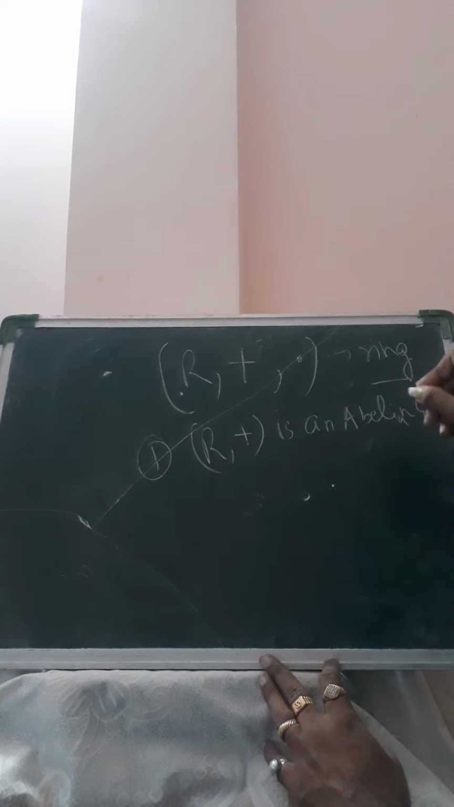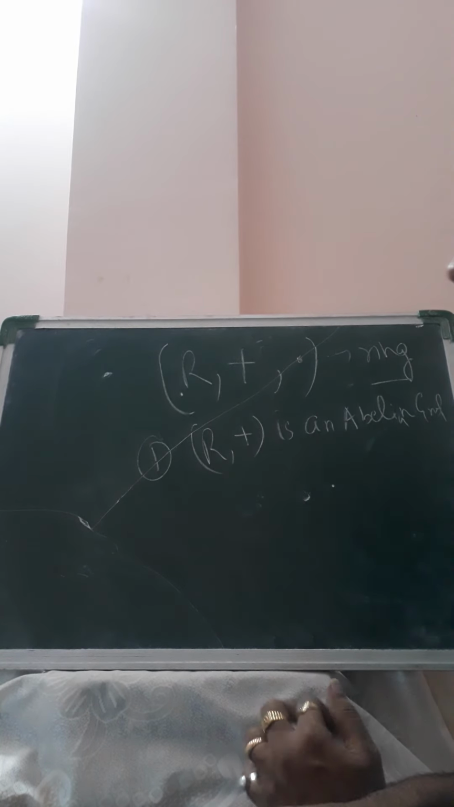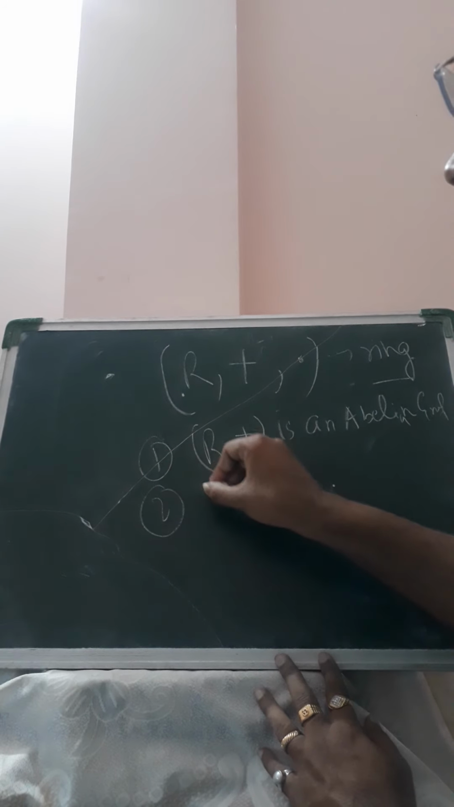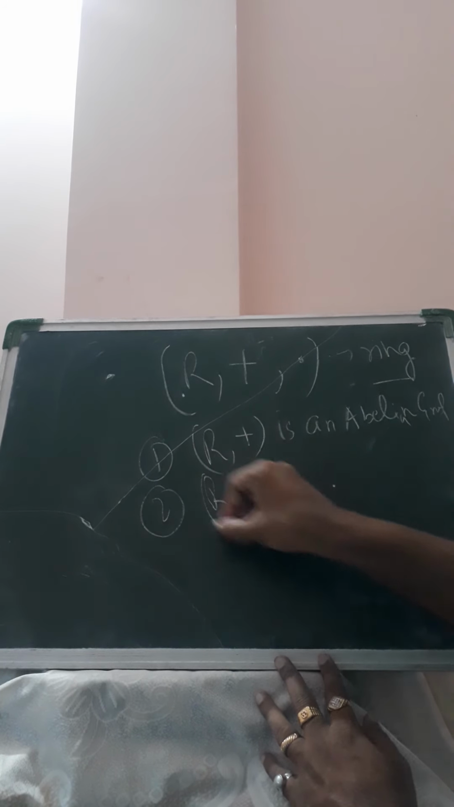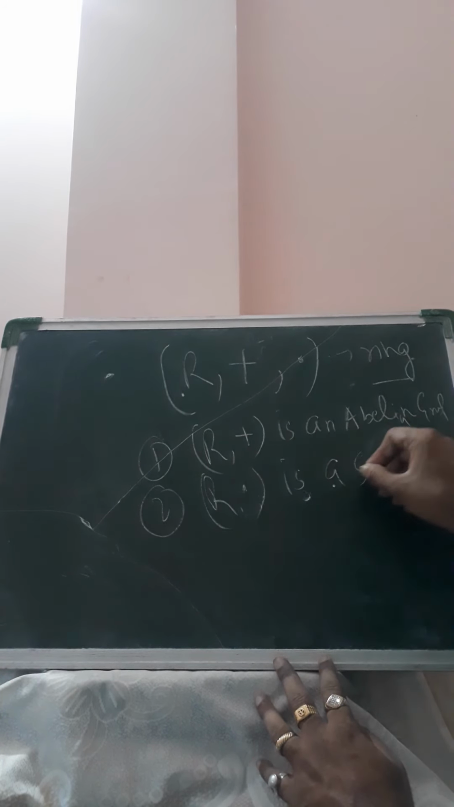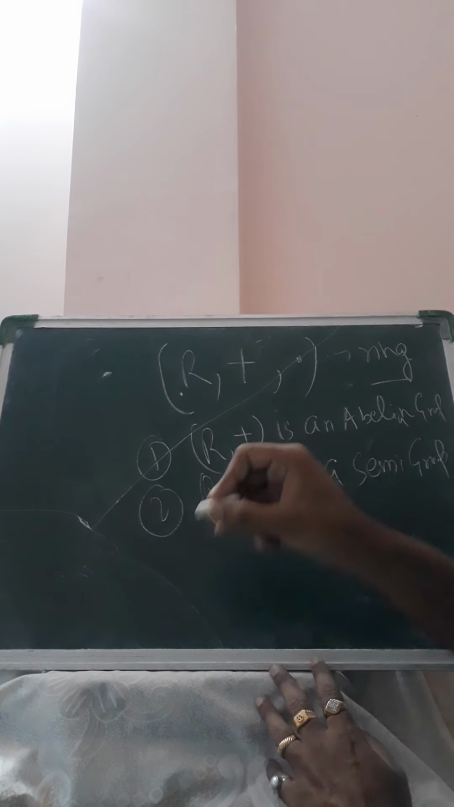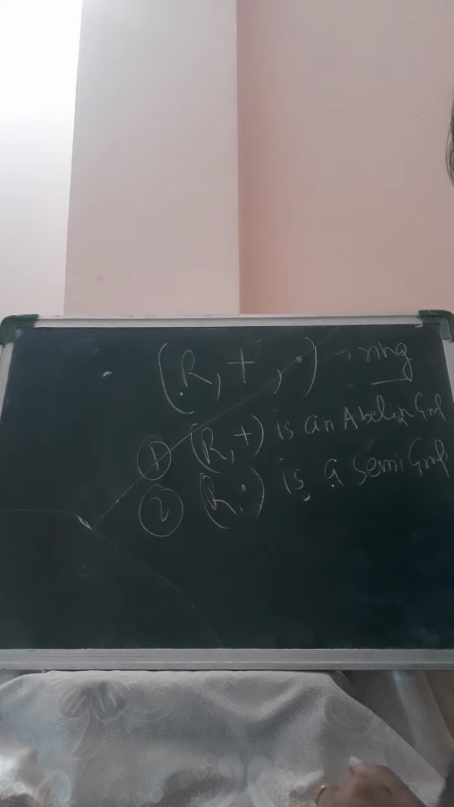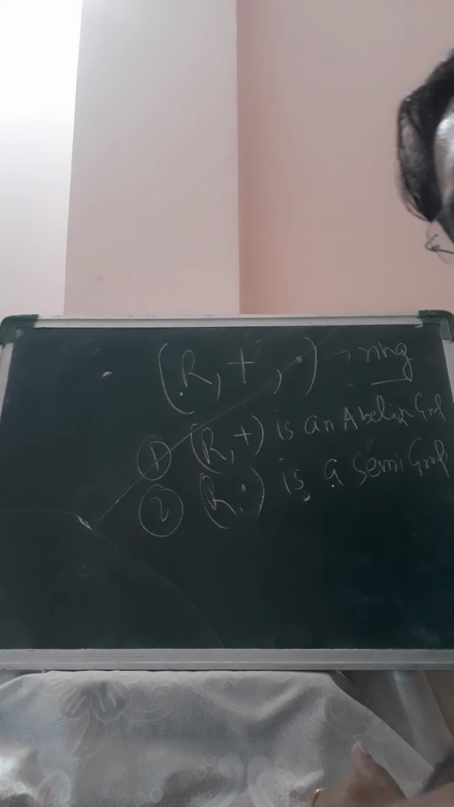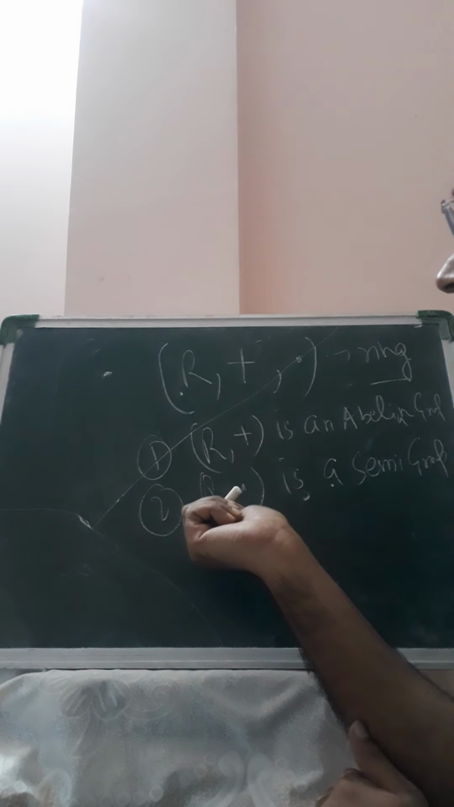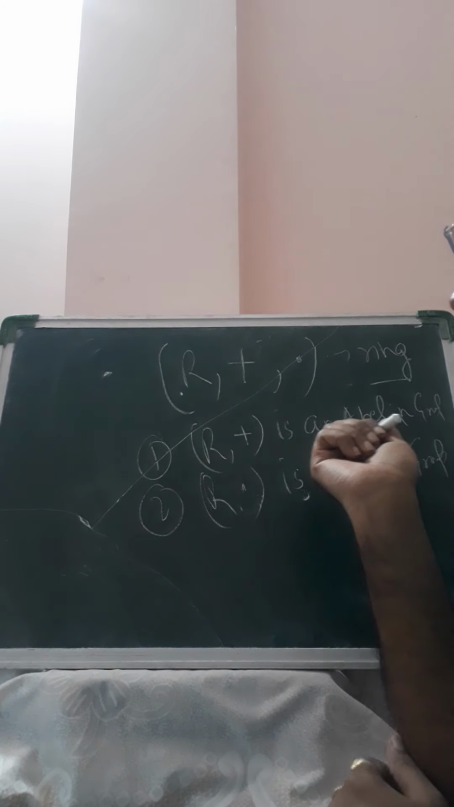We have already proved that the set of real numbers with respect to addition forms an abelian group. Also, (R, ·) is a semigroup, since the product of two real numbers is a real number and multiplication of real numbers is associative. So the set of real numbers forms a semigroup with respect to multiplication.